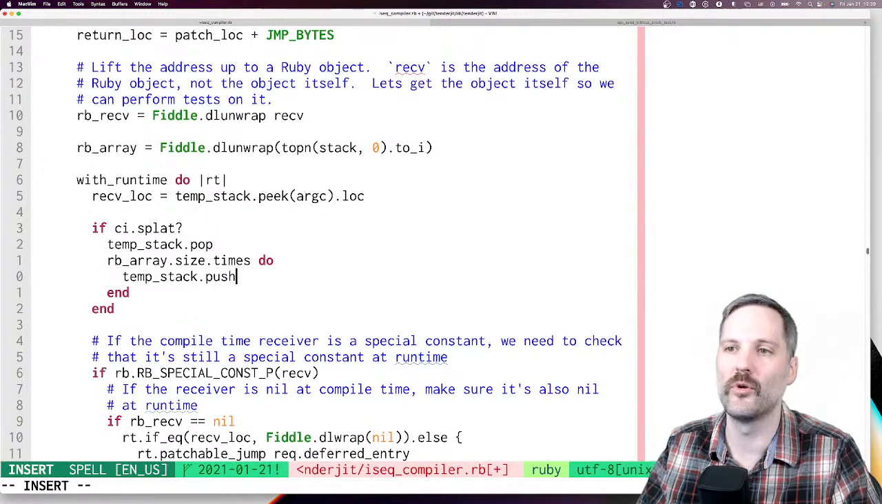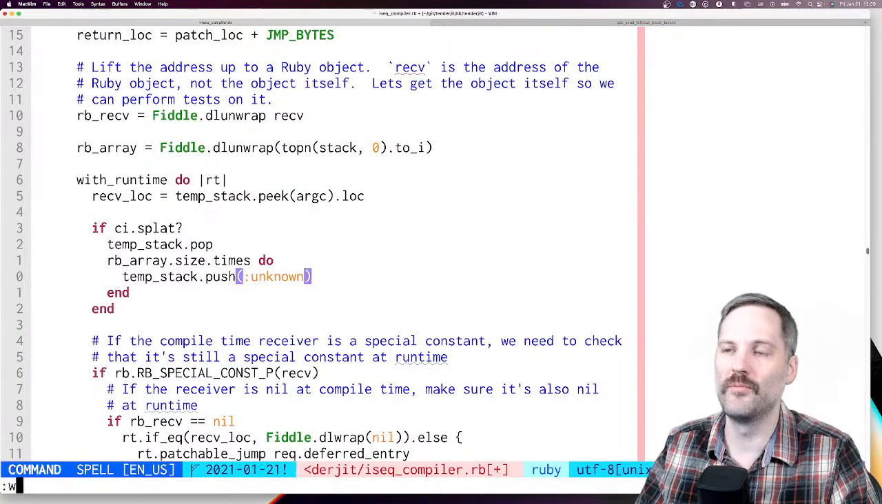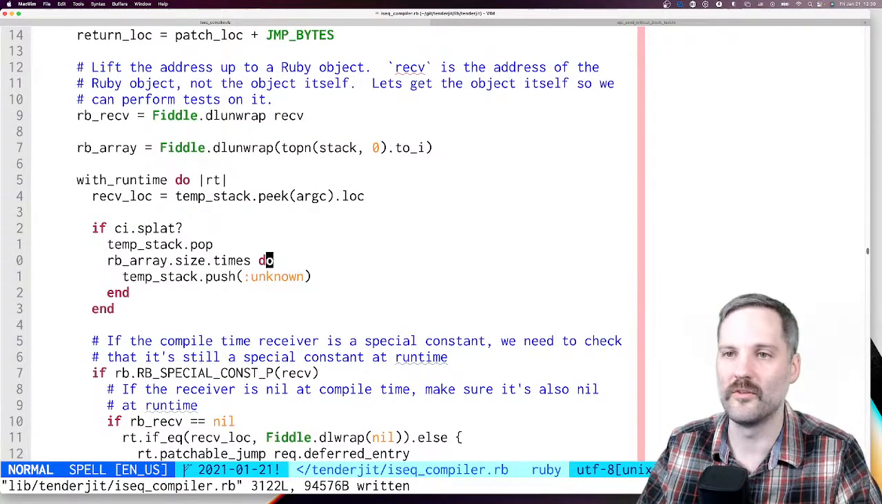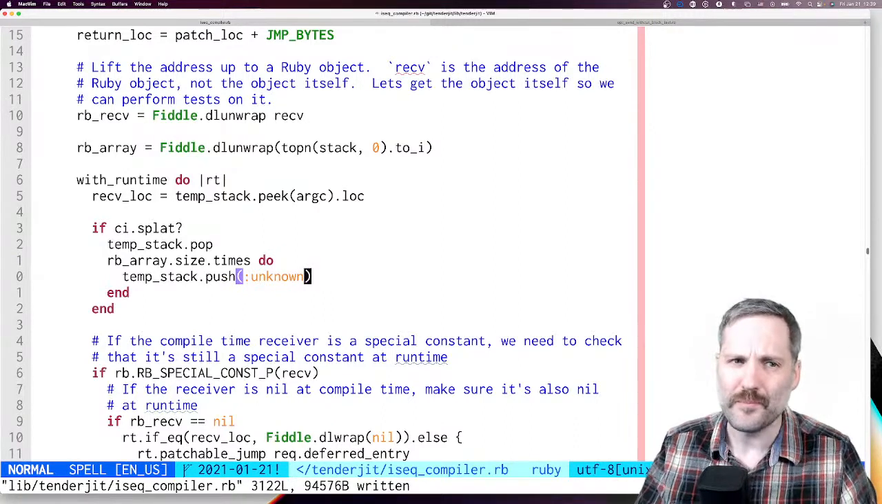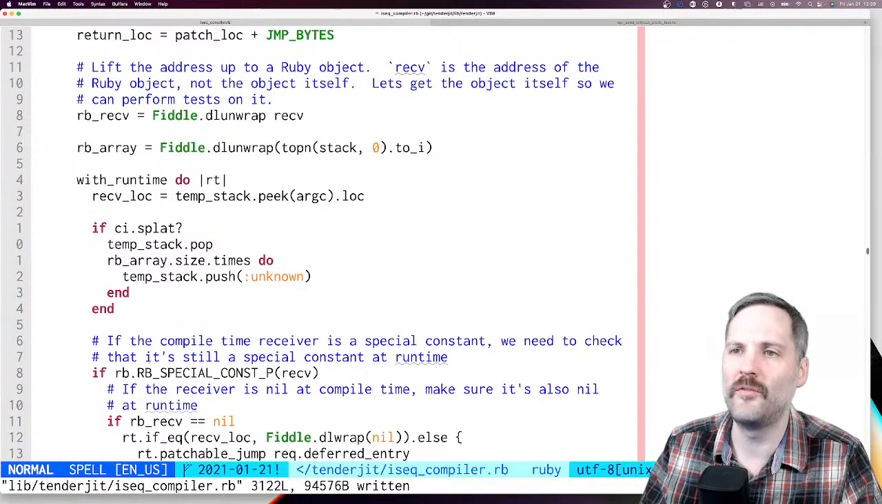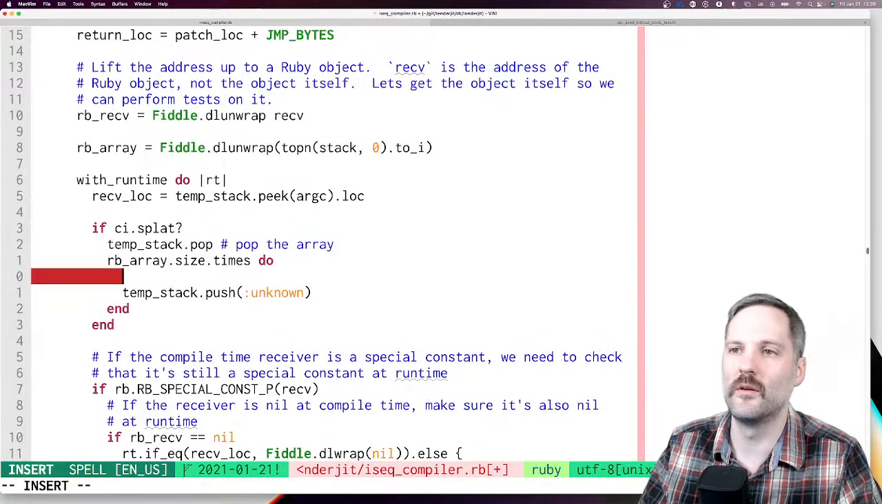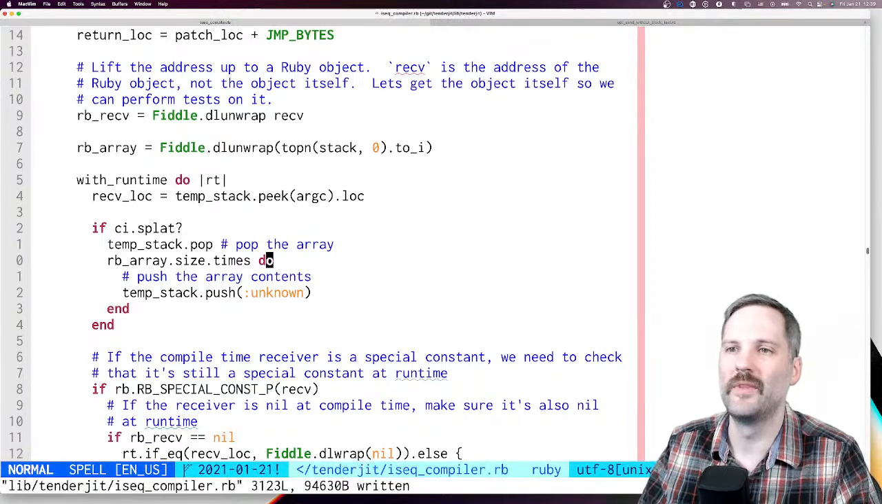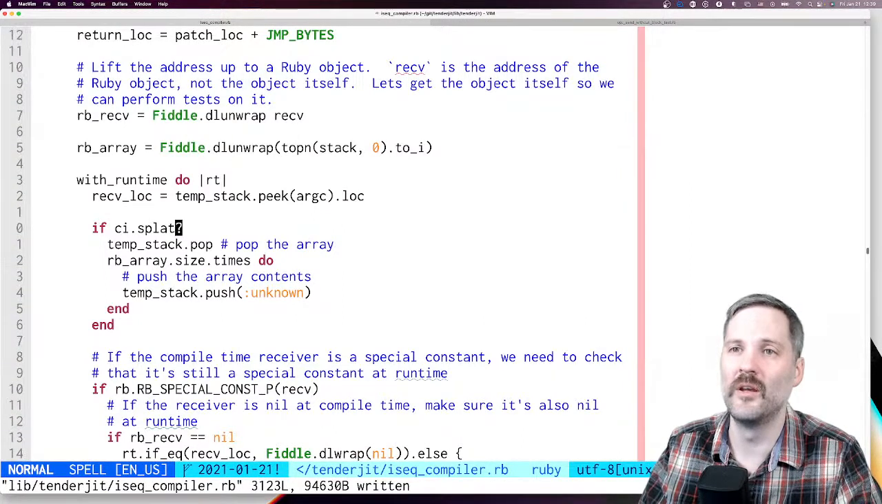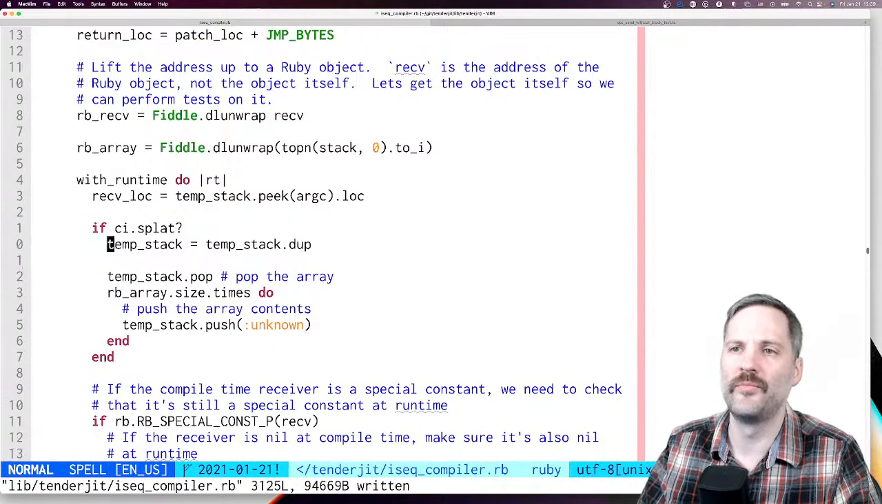Temp stack dot push. We're going to push an unknown value because we don't know. Keep putting those semicolons. Writing too much C code. So we're going to push all the values that are inside of the array onto the stack. So we pop 1 off, and that ought to do it. This makes sense to me. But we're going to have to do temp stack equals temp stack dot dupe because it's frozen.